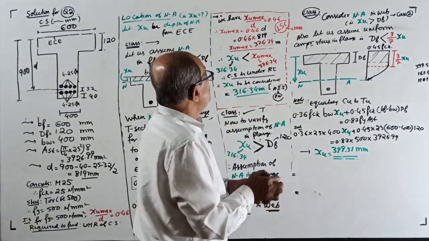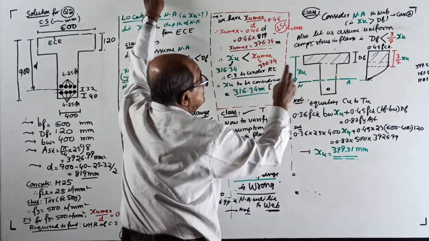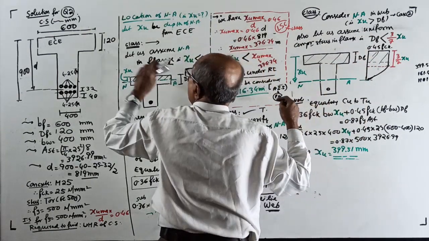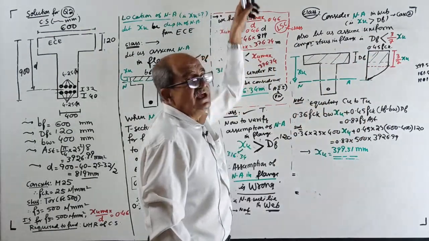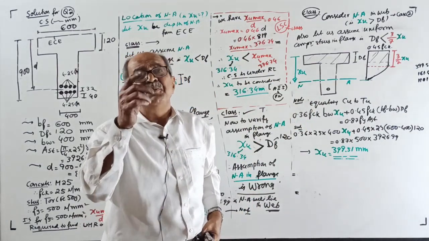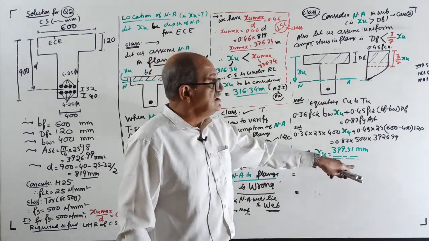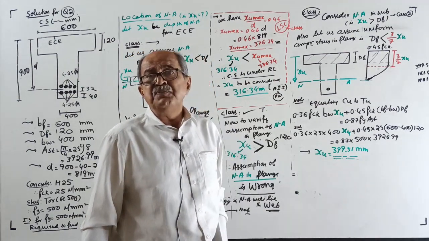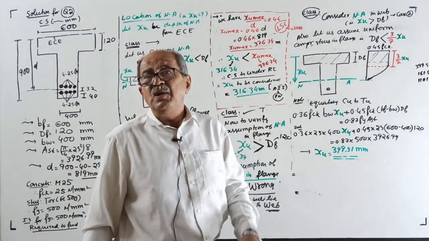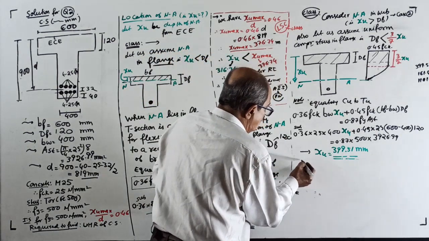Now tell me, your XU you considered in the web. You are assuming XU more than DF. You got 399. How much is DF? Sir, 120. So is the assumption correct or not? Compared to last time, fewer people will tell correct. More people will tell, sir. You cannot proceed further unless you decide under-reinforced, over-reinforced, and what XU to be considered. Good.